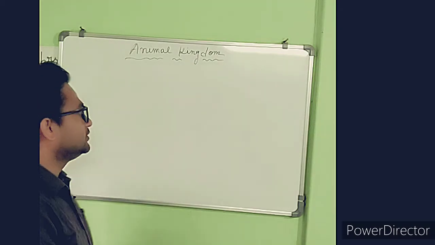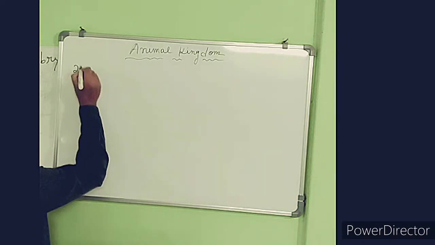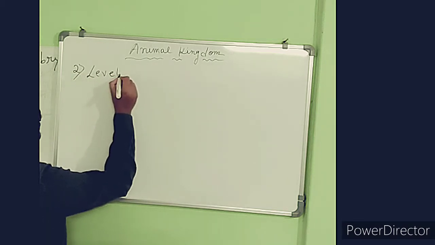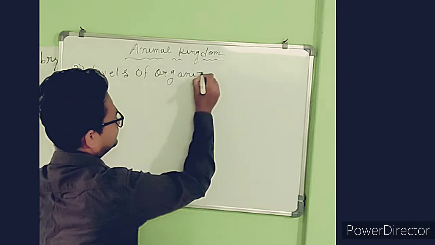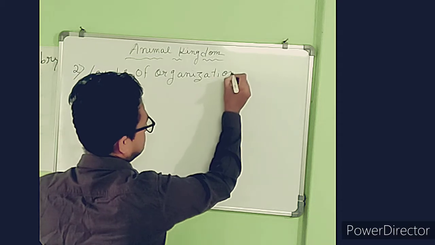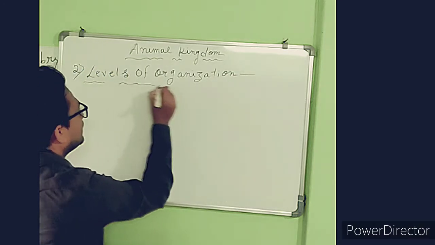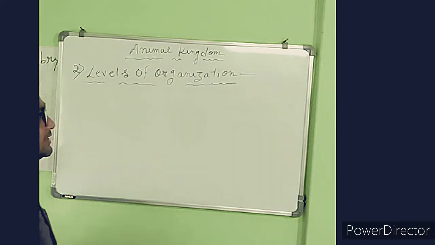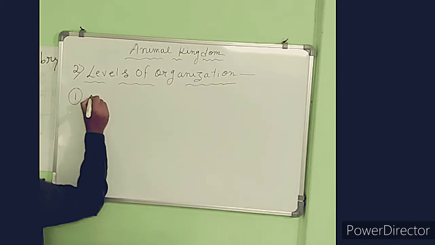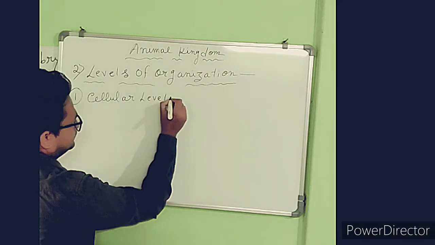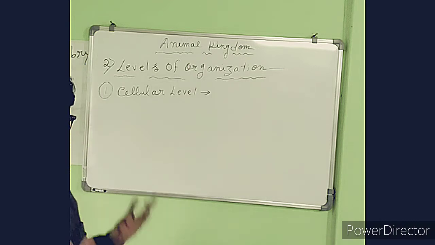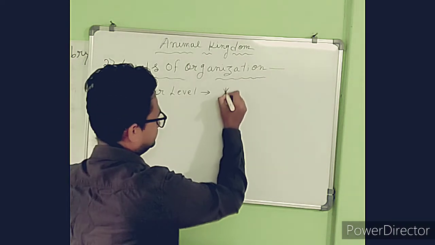Now we move on to the levels of organization. Levels of organization of animals. So, there are three types of levels of organization. The first one is the cellular level of organization. Here the animals are multicellular.